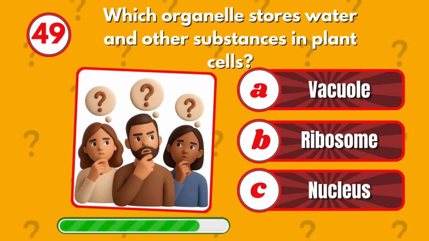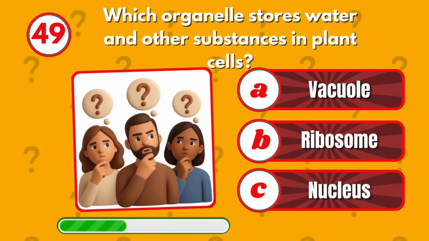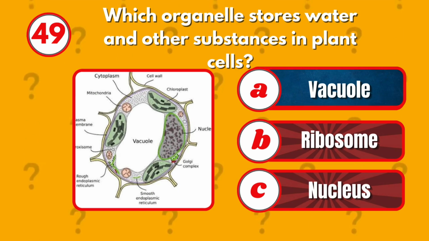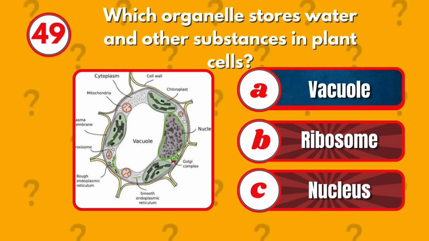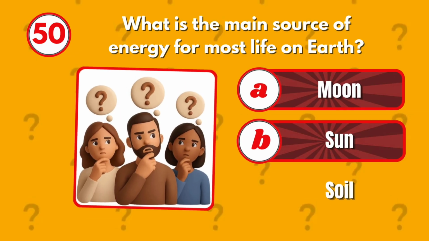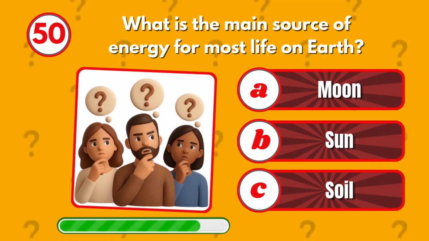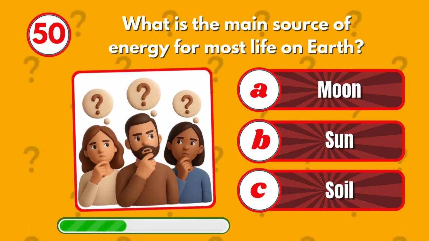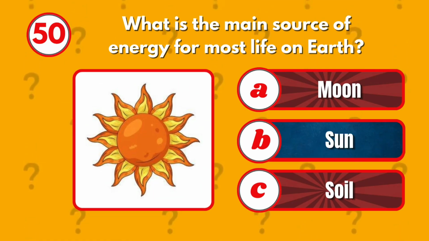Which organelle stores water and other substances in plant cells? Vacuole. What is the main source of energy for most life on Earth? Sun.